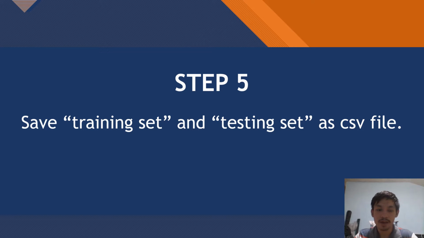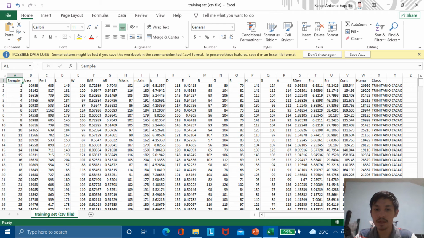Step 5. Save the training set and testing set as CSV file. Now, after saving from Excel file, we will now convert it to CSV file. So here we have converted the training set into a CSV file. We can see that it made changes. And also for the testing set, we have already saved it into a CSV file.